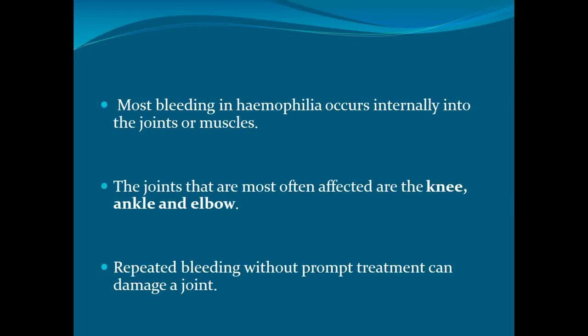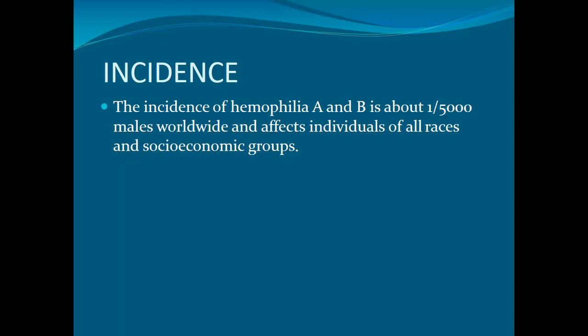Most of the bleeding in hemophilia occurs internally, into the joints or the muscles. The joints that are most often affected are the knee, ankle and elbow. Repeated bleeding without prompt treatment can lead to damage to the joints. The incidence of hemophilia A and hemophilia B is about 1 in 5,000 males worldwide, and it affects individuals of all races and socioeconomic groups.